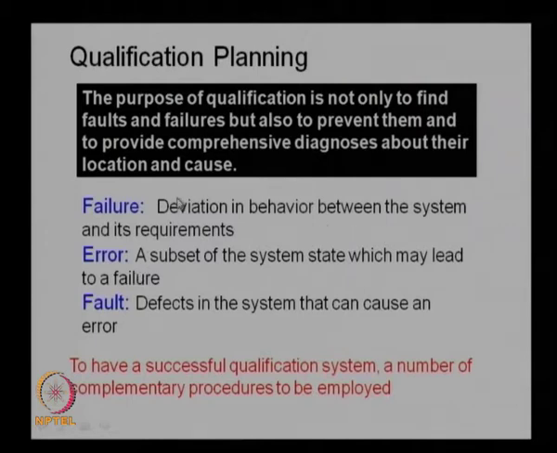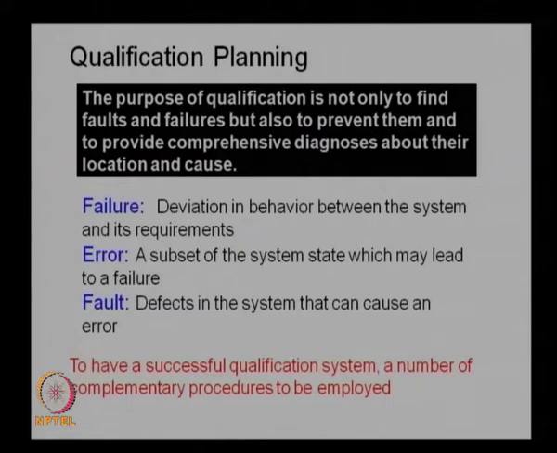So, a fault in the system causes an error, and this error leads to the failure of the system. To have a successful qualification system, a number of complementary procedures need to be employed. If you use one or two methods, that alone will not help you to identify all the faults. One procedure may identify the faults in the operational scenarios, another method may identify the faults in the internal systems or the interfaces.